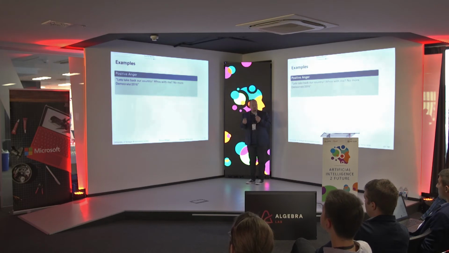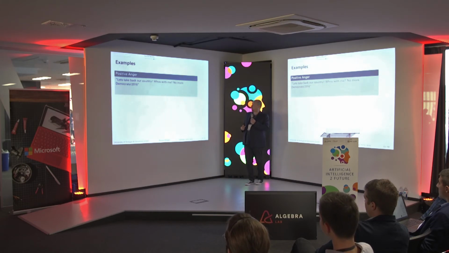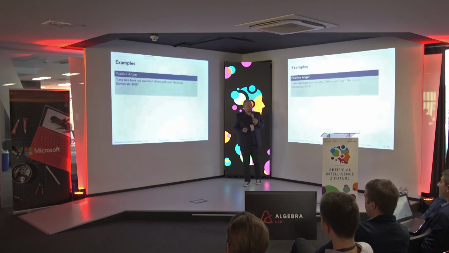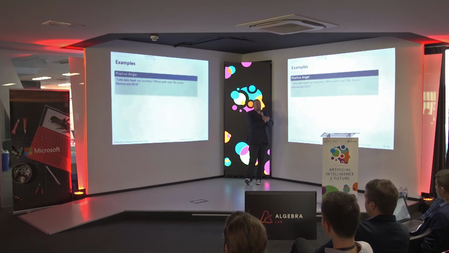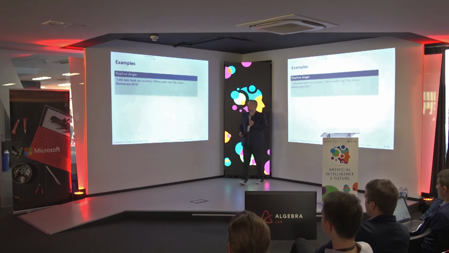And this is a pretty common pattern on Twitter. Positive anger: "Let's take back our country. Who's with me? No more Democrats." So this is about anger. I'm angry, but I'm asking you to change something. So there's also positive. So you can't say, if you see anger in a tweet, it's always negative. That doesn't make sense. That would not work. It's a different task.